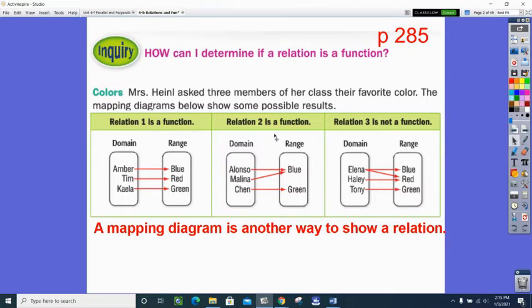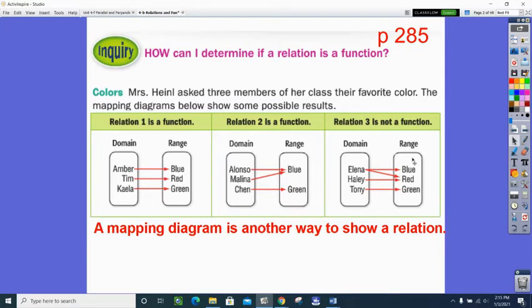Okay, well, let's look at another example. So in another class, she asks Alonzo, Melina, and Chen. Alonzo says his favorite color is blue. Melina says her favorite color is blue. And Chen says that his is green. This is also a function. This relation of this class students to colors is not only a relation, it's a function.